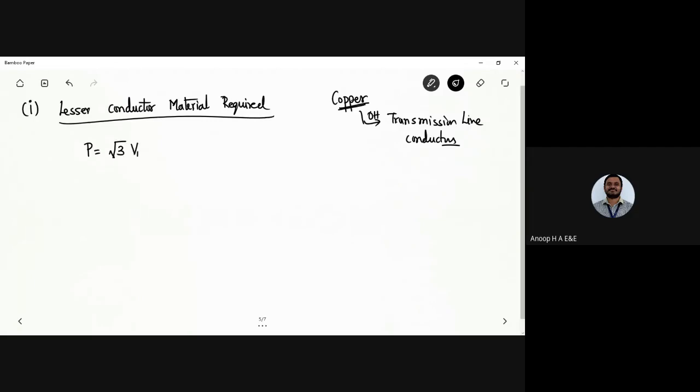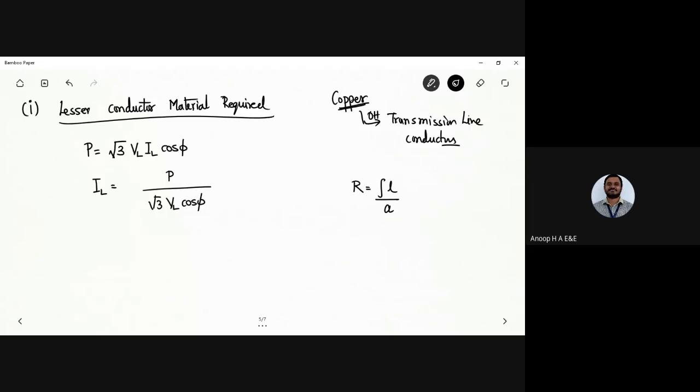Root 3 VL IL cos phi. The line current IL is given by P divided by root 3 VL cos phi. Now, what do we need to do here? Let us recall the resistance, which is given by rho L by A.